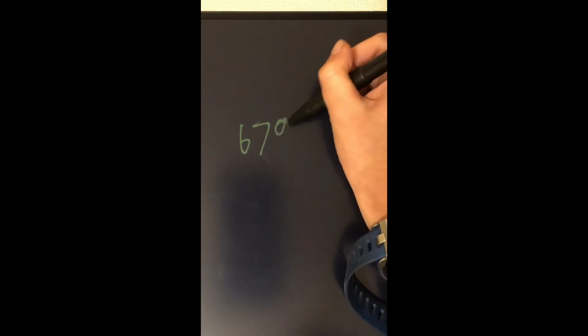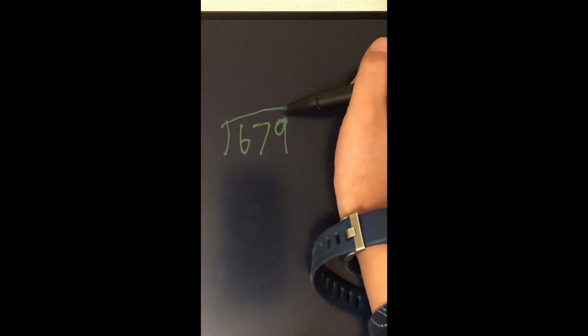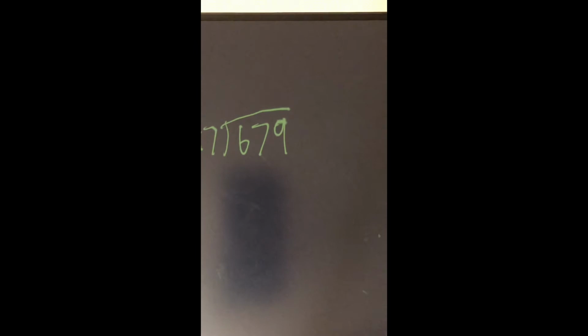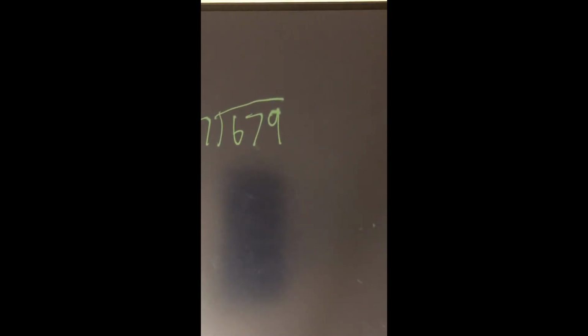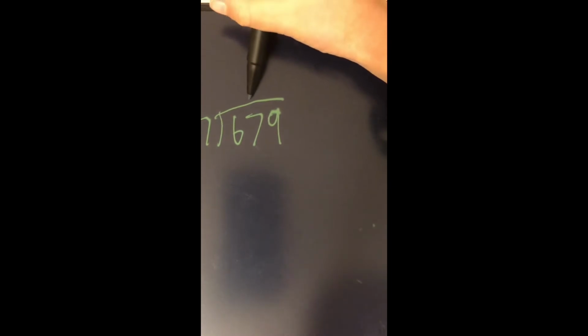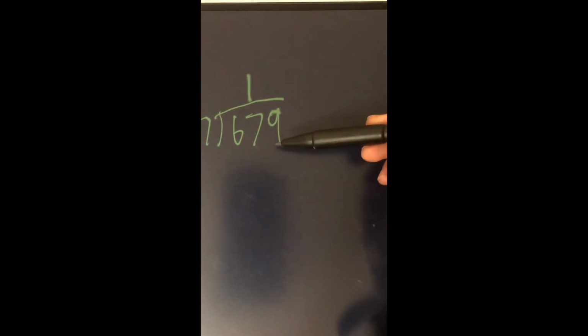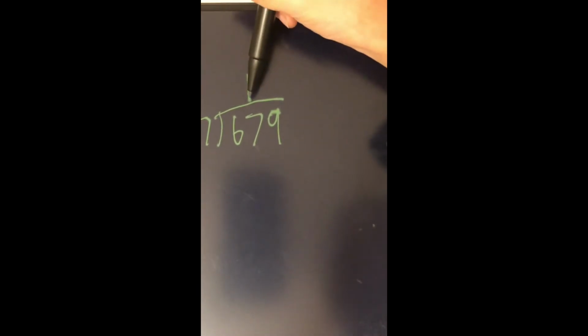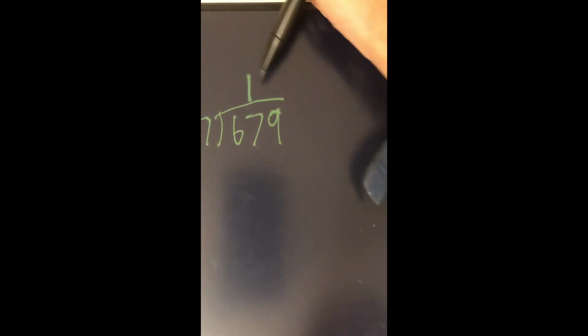Okay, let's get a harder one. Like 679 divided by 47. So you might not know how to skip count with 47s, so you have to use multiplication. Well, you know that only one 47 can fit in 67 because 67 is only 20 more than 47, and it's not 47 more, which makes this number a 1.